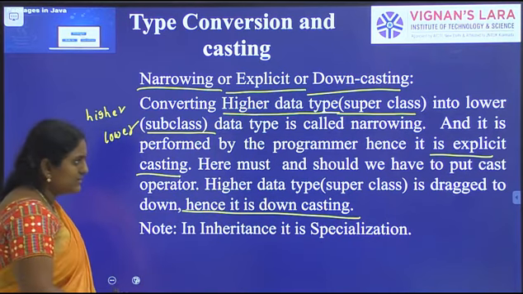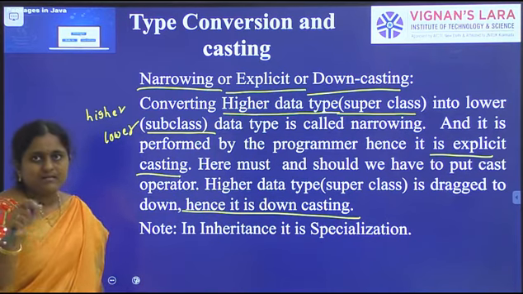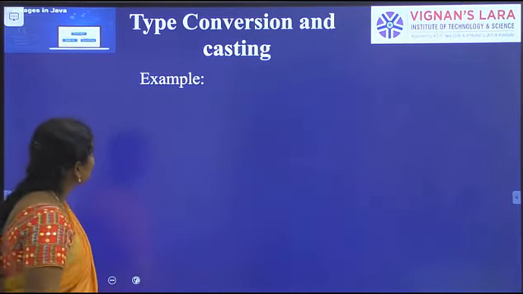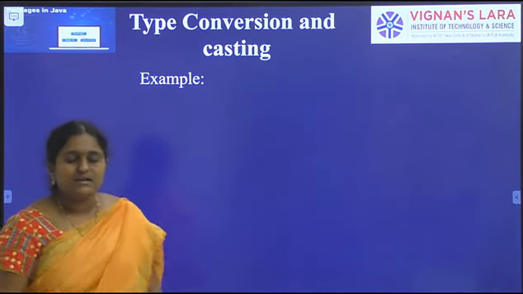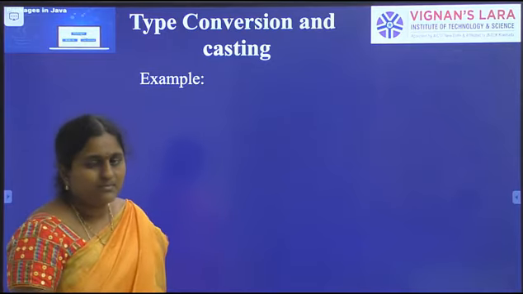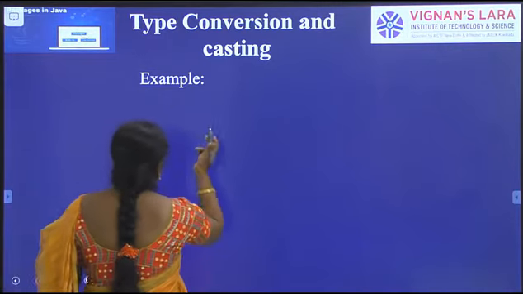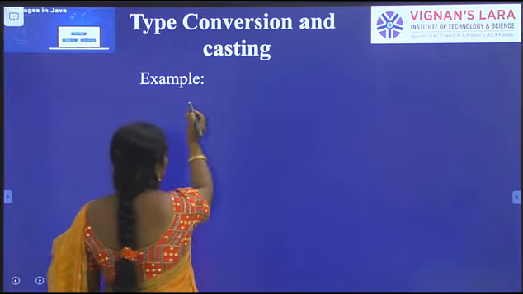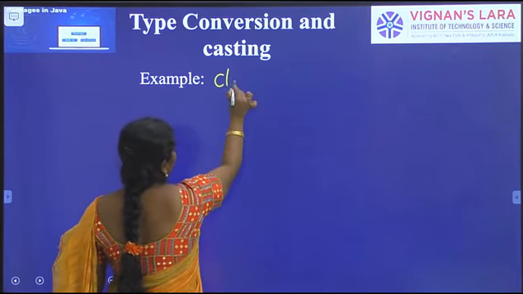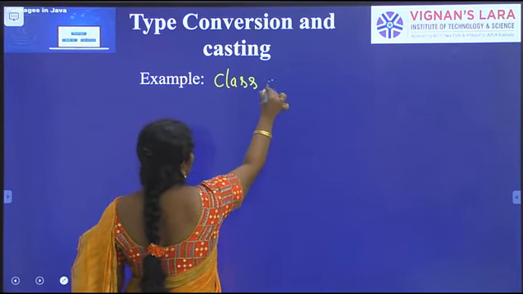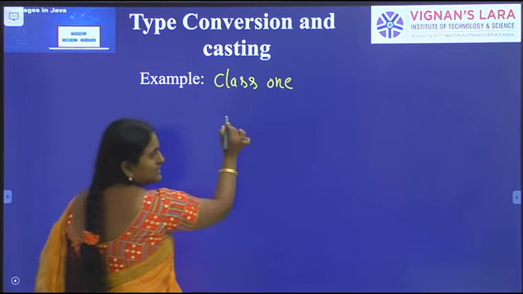So let me explain a small explicit typecasting example. Try to understand. Here I am defining one class, Class1.